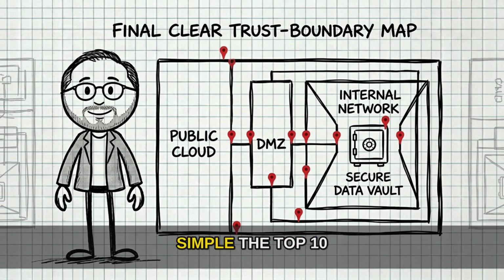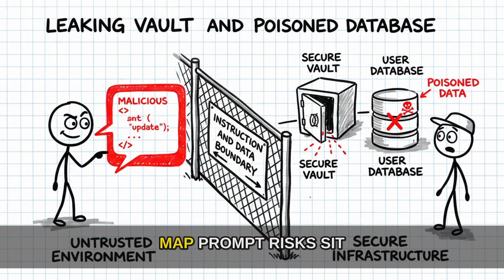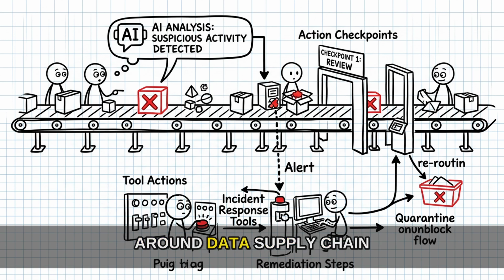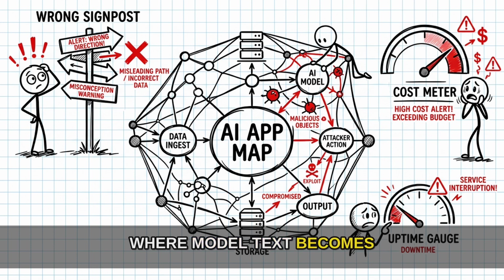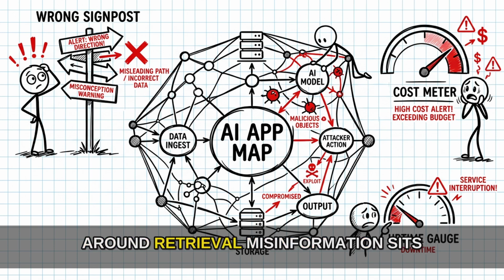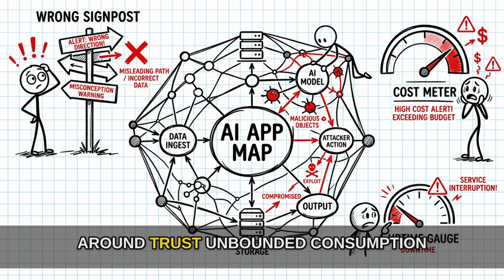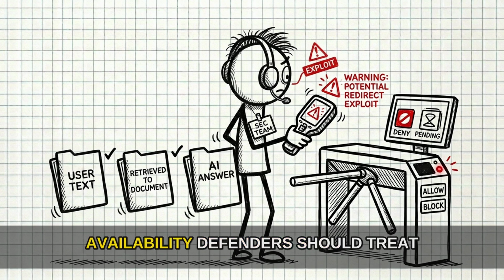The useful pattern is simple. The top 10 is a trust boundary map. Prompt risks sit at the instruction boundary. Disclosure and poisoning sit around data. Supply chain sits around dependencies. Output handling and agency sit where model text becomes action. Vector weaknesses sit around retrieval. Misinformation sits around trust. Unbounded consumption sits around cost and availability.